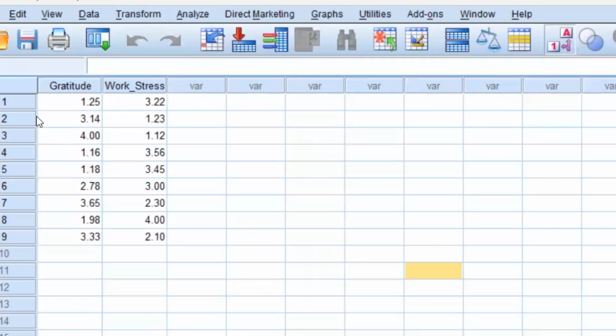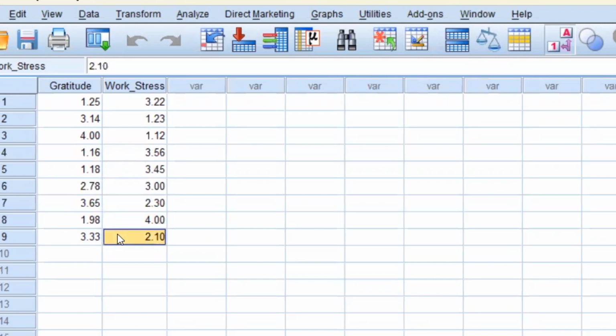For gratitude: 1.25, 3.14, 4, 1.16, 1.18, 2.78, 3.65, 1.98, and 3.33. And for work stress: 3.22, 1.23, 1.12, 3.56, 3.45, 3, 2.30, 4, and 2.10.